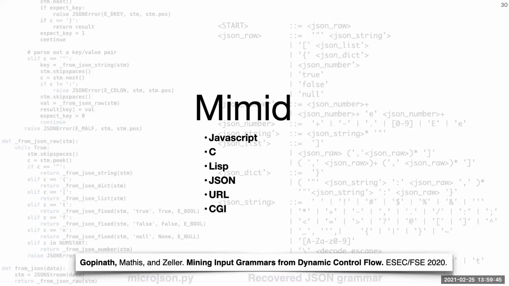The grammars produced by Mimit are well readable and can be used for a large number of other purposes in software engineering other than fuzzing, like program comprehension, program documentation, clone detection, etc.